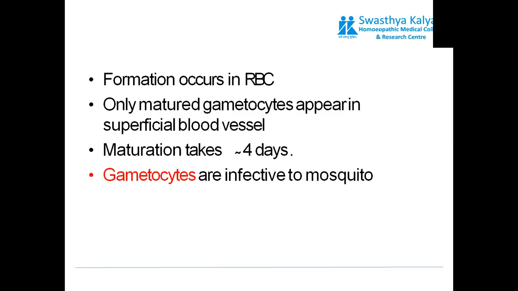Now, let's roll back to where the lecture started, and I said that the definitive host for Plasmodium is the mosquito. So there are two hosts involved, the mosquito as well as the human. Humans have an asexual mode of reproduction, whereas in mosquitoes they show a sexual mode of reproduction.